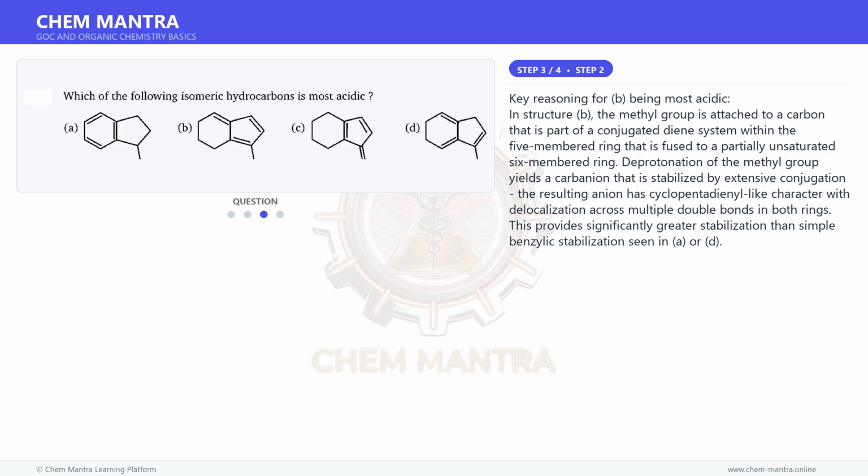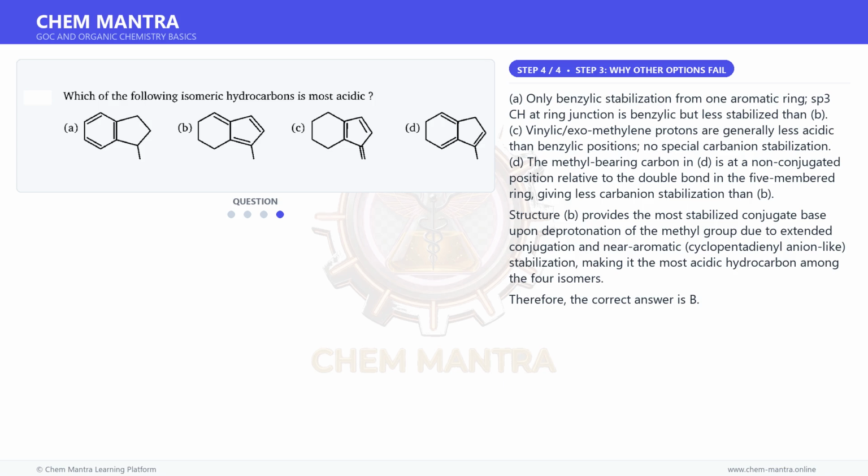Key reasoning for B being most acidic. In structure B, the methyl group is attached to a carbon that is part of a conjugated diene system within the 5-membered ring that is fused to a partially unsaturated 6-membered ring. Deprotonation of the methyl group yields a carbanion that is stabilized by extensive conjugation. The resulting anion has cyclopentadienyl-like character with delocalization across multiple double bonds in both rings. This provides significantly greater stabilization than the simple benzylic stabilization seen in A or D.